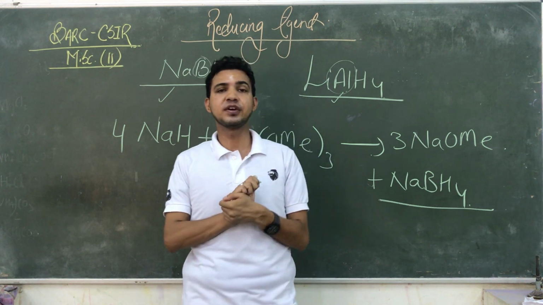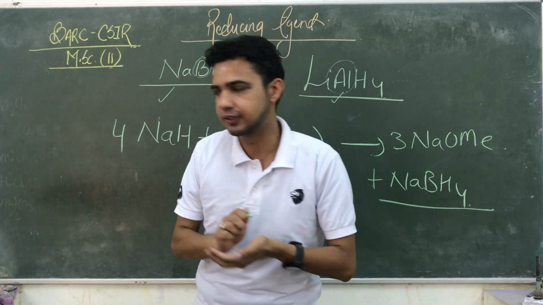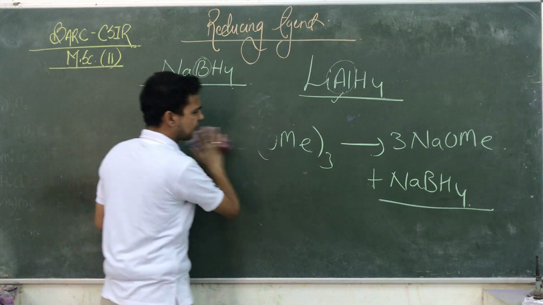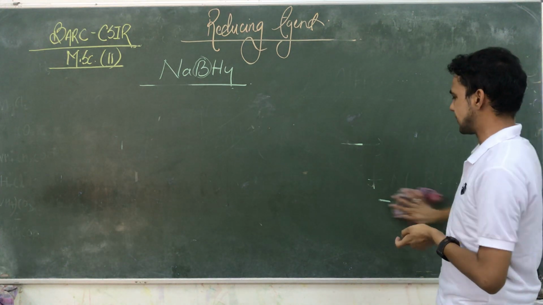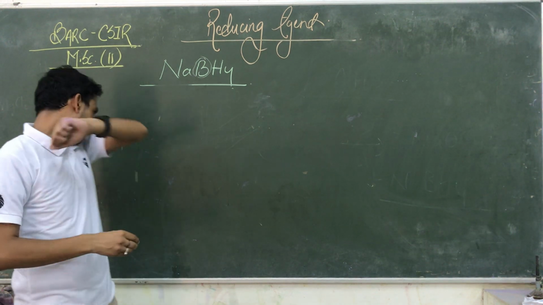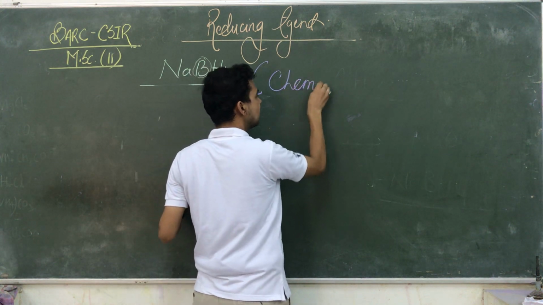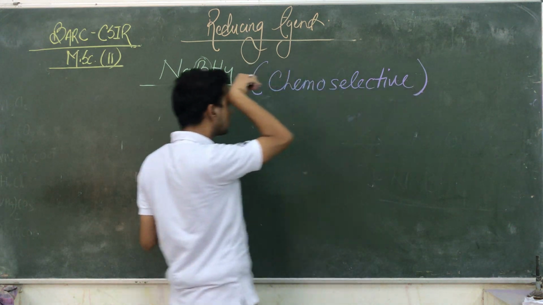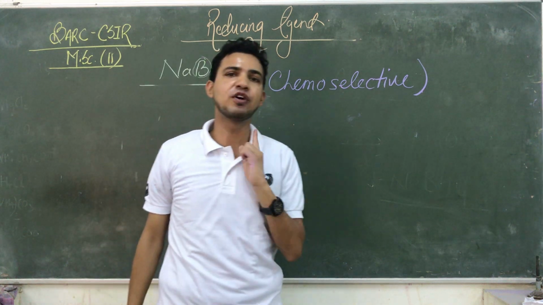Now we are going to the different kinds of application reactions in the case of sodium boron hydride. See guys, sodium boron hydride can also affect double bonds, but with certain conditions. Due to this specific behavior, we generally use it in different industrial areas. What we taught you is that NaBH4 behaves like a chemoselective reagent. Chemoselective means if two functional groups are there, NaBH4 only affects one functional group.